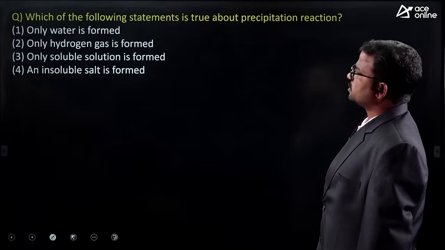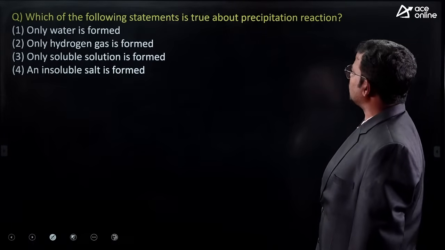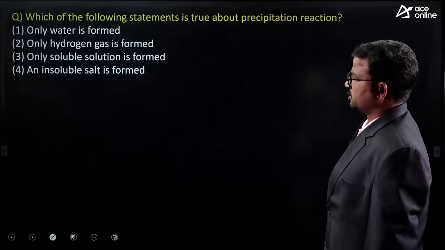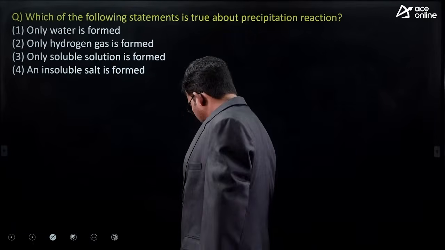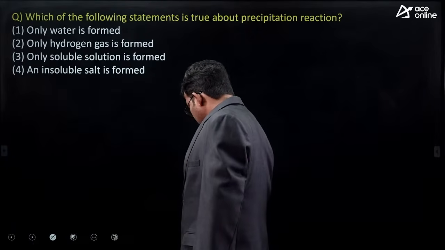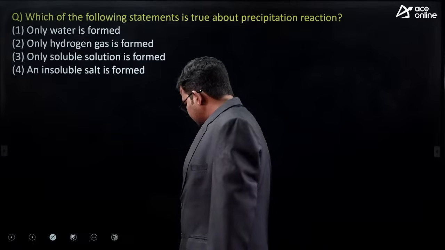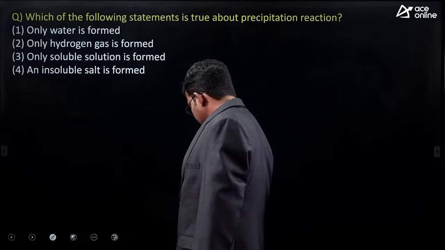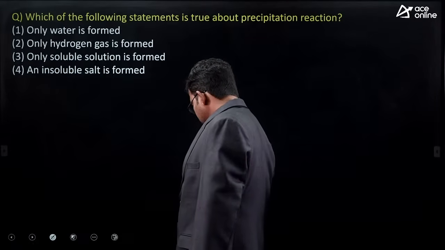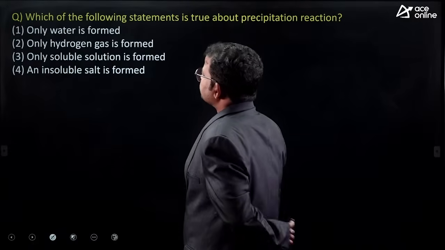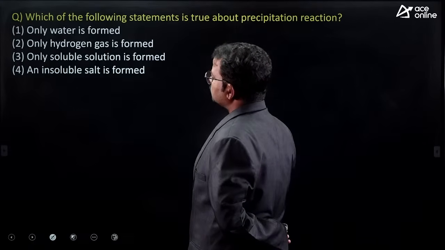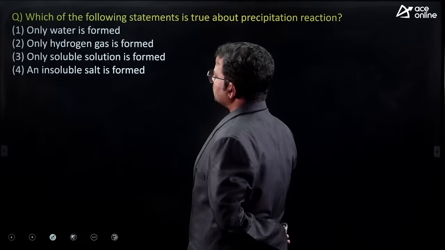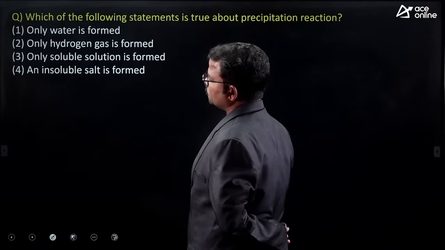Next, what about this one? Which of the following statements is true about a precipitation reaction? Only water is formed, only hydrogen gas is formed, only soluble solution is formed, or an insoluble salt is formed.